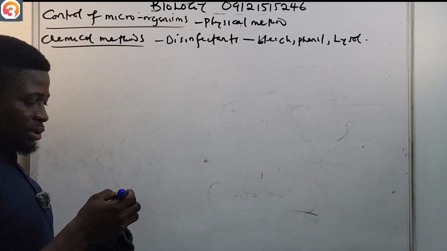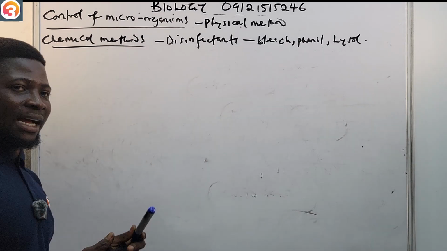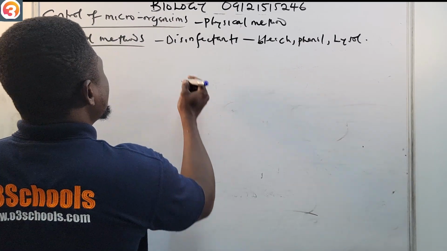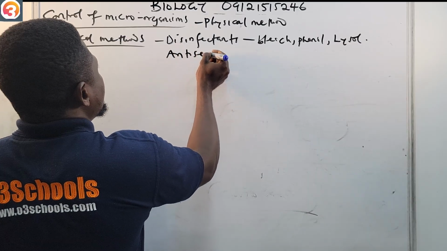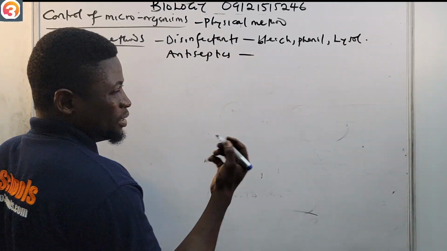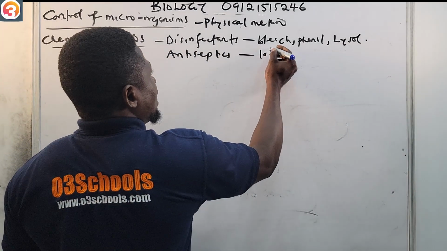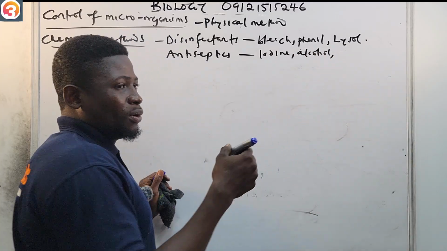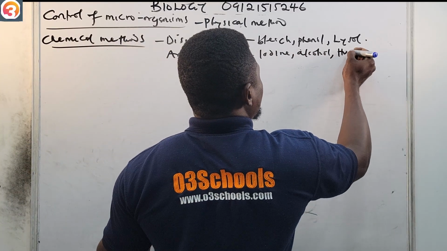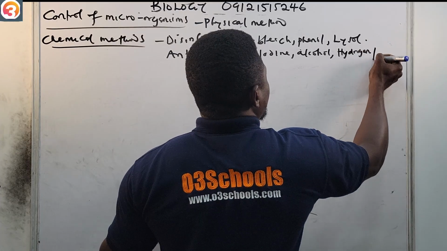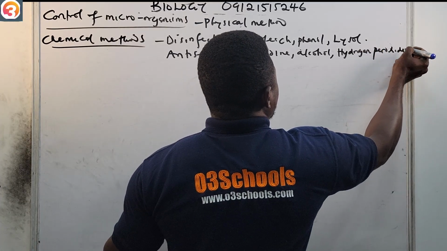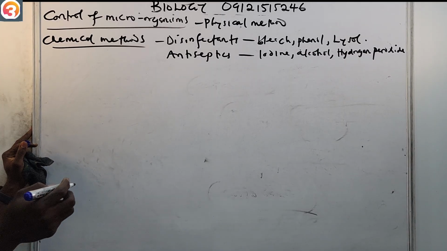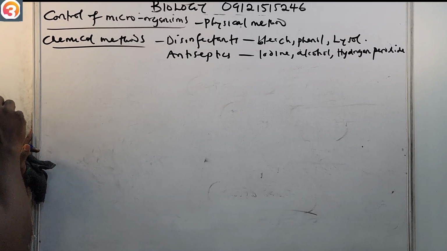All of these can help to take care of microorganisms. They also have antiseptics, like iodine, alcohol, and hydrogen peroxide. All of these are antiseptics.